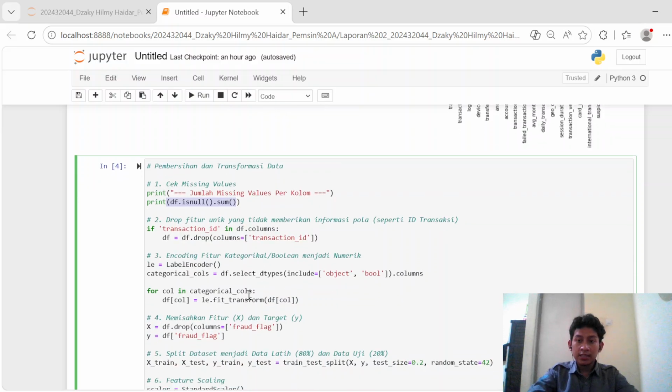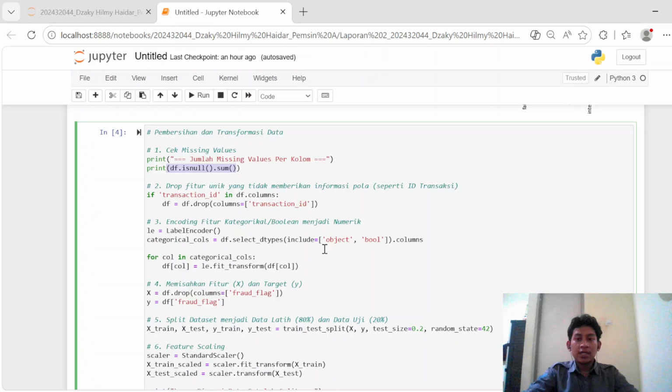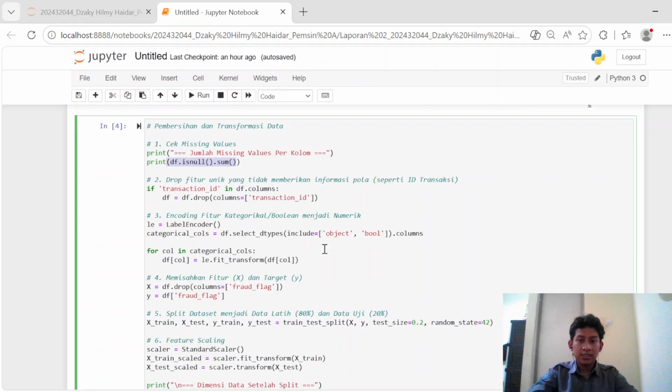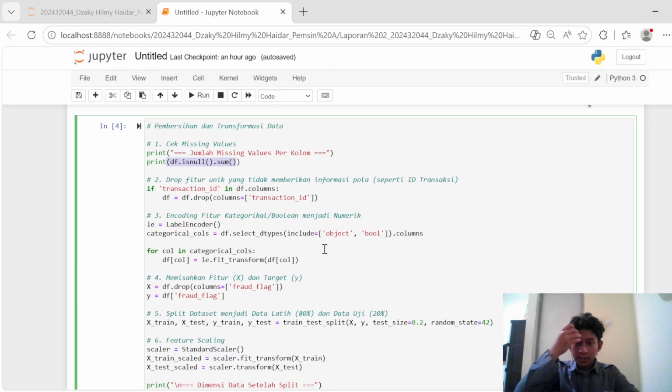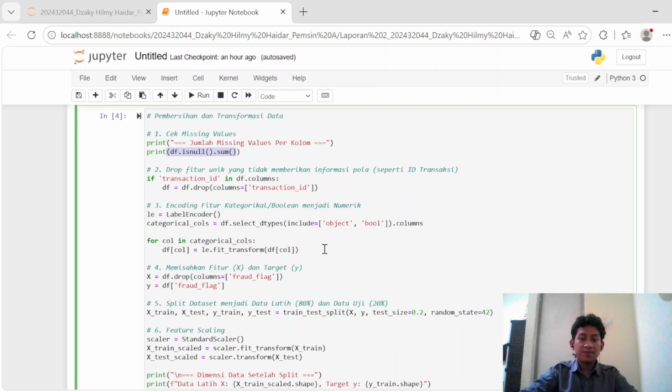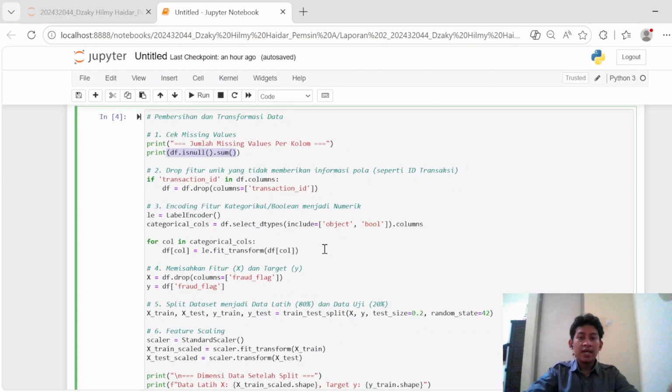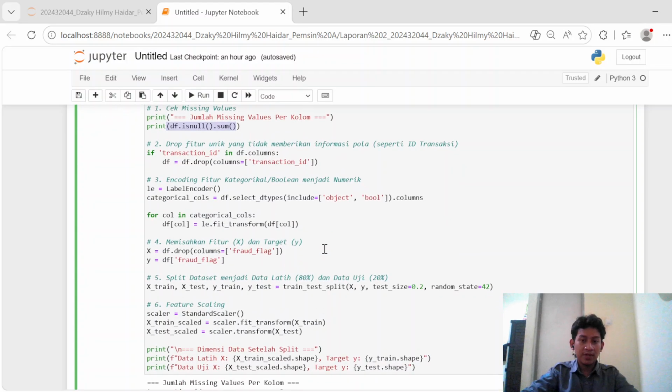Second, I dropped the transaction_id column. From a data science perspective, a unique identifier causes no statistical correlation with fraud patterns. Removing it prevents the model from capturing meaningless noise and reduces computational overhead.